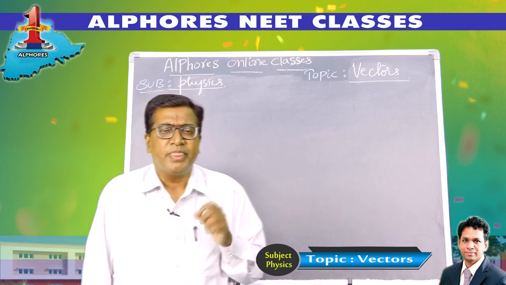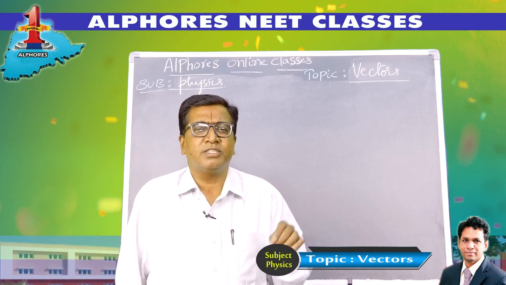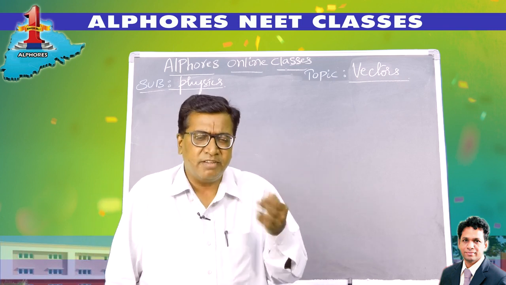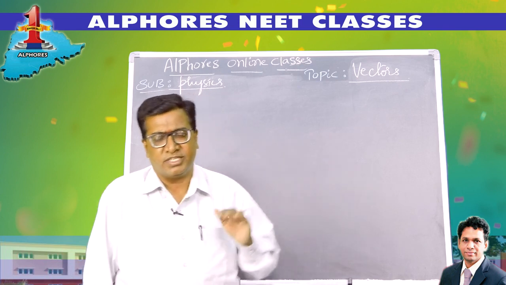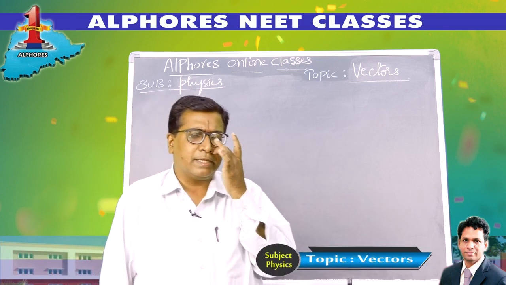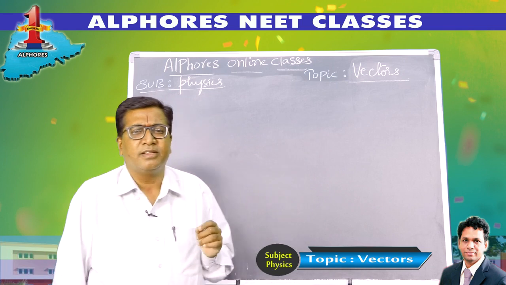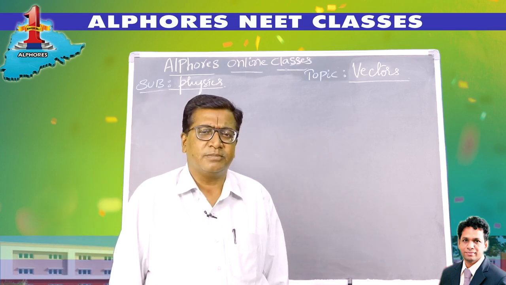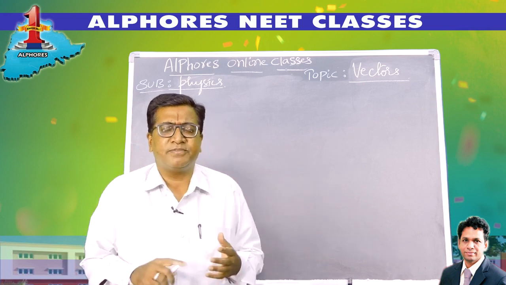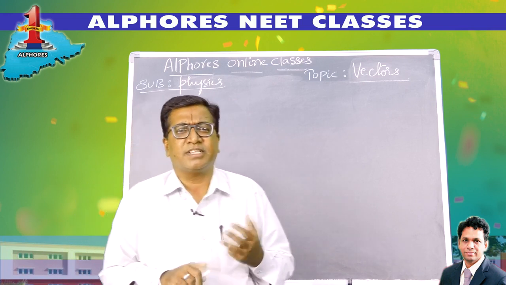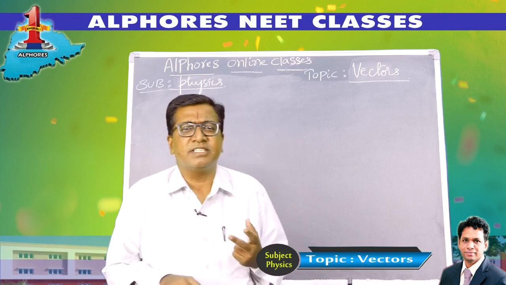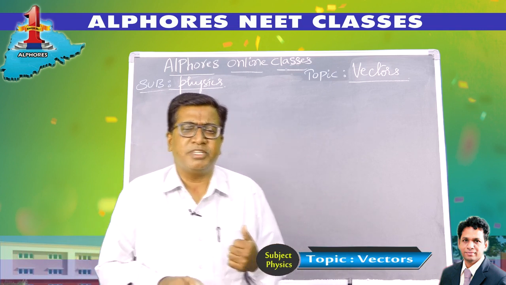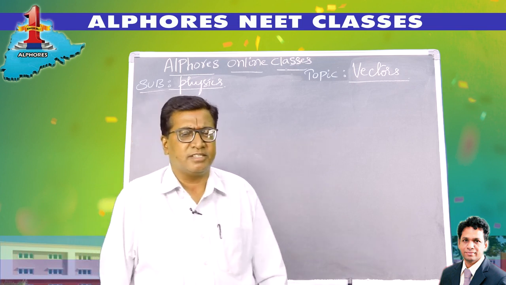Scalars are those physical quantities which possess magnitude and no significant direction. Even if they possess direction, it doesn't have any importance. Scalars are represented by a mere letter, and they have a specified unit associated with them. I've given you examples for scalars. All the fundamental quantities are scalars. Most of the physical constants are scalars. Many thermal quantities are scalars. Wave properties are scalars, with some exceptions, etc.